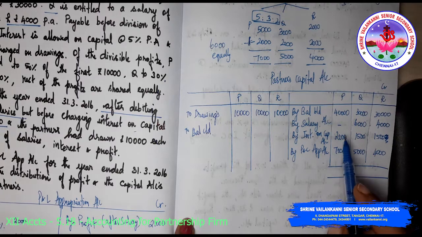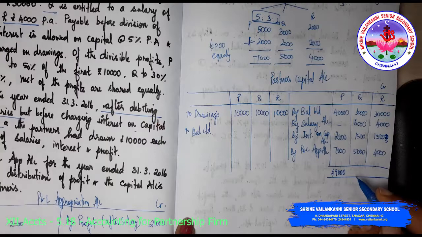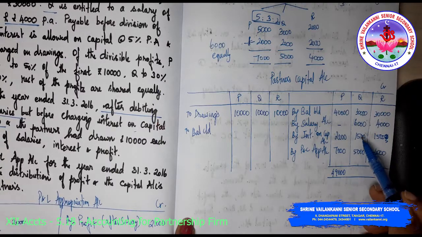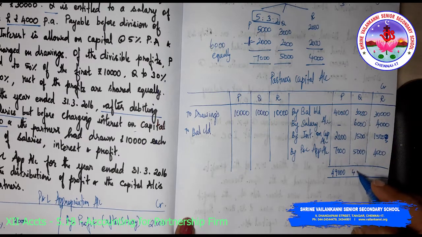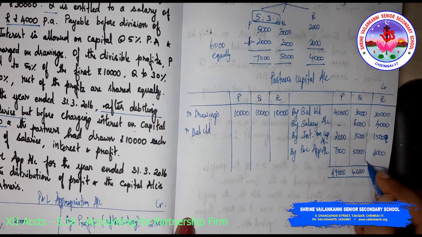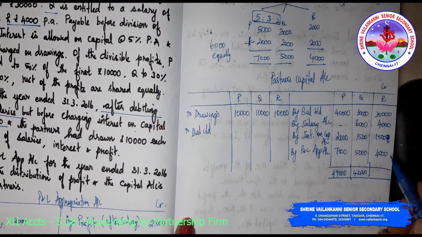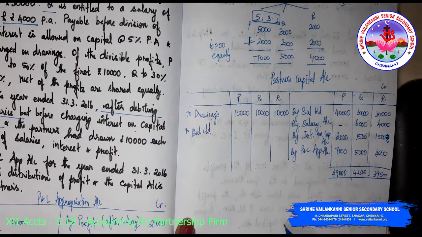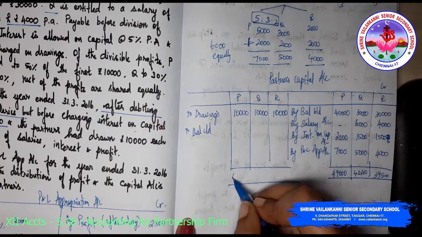So totally 49,000, 42,500 and 39,500. I'm just totaling it on this side also.